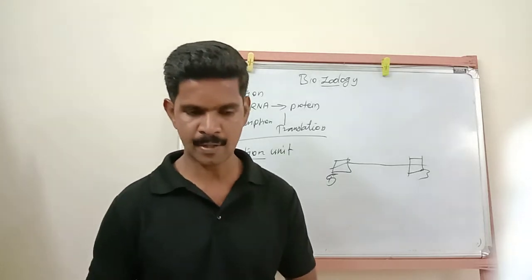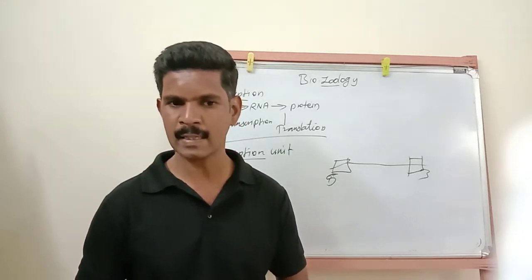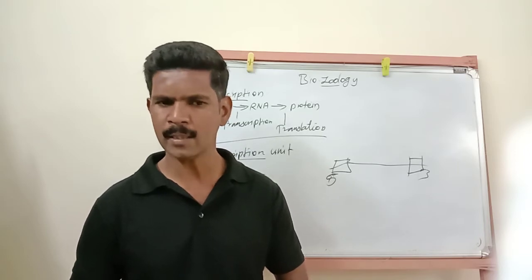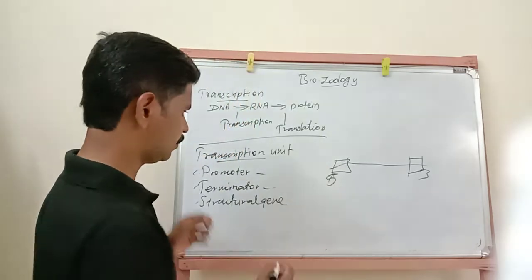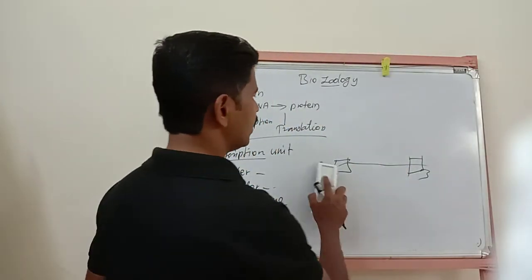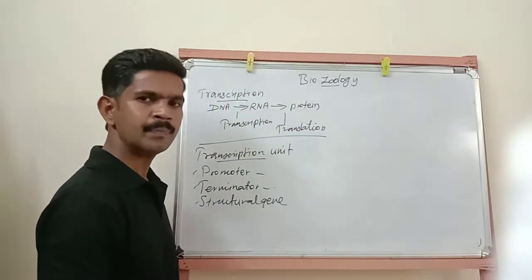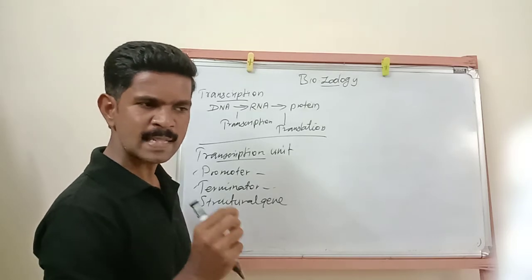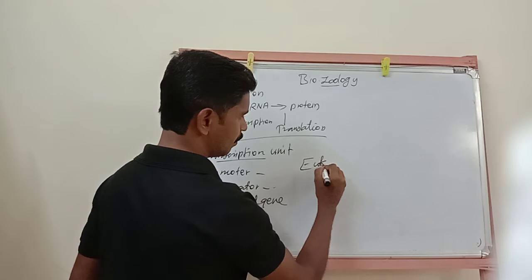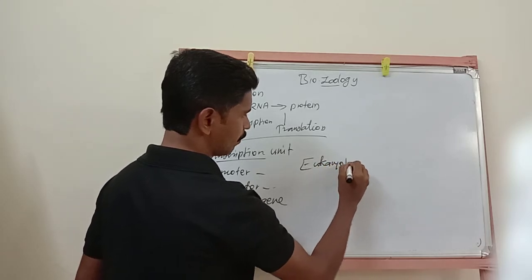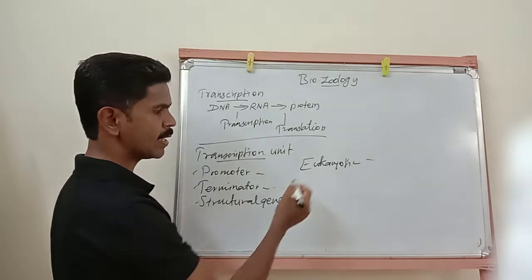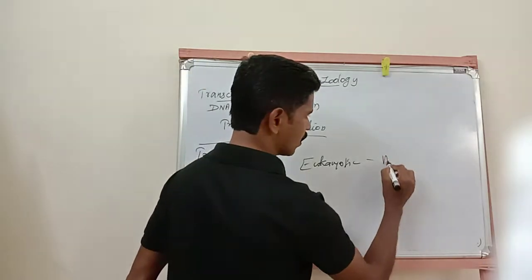So listen very carefully. The structural gene is divided into two types. In eukaryotic organisms, the structural gene is called monocistronic structural gene.